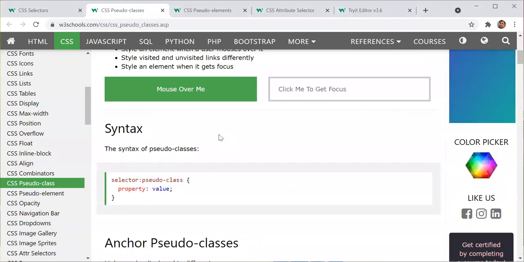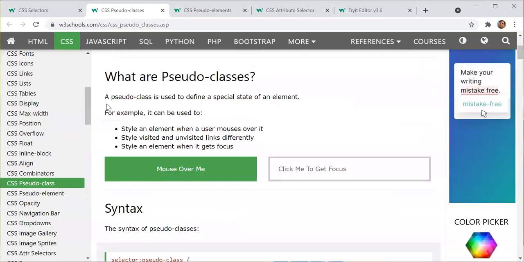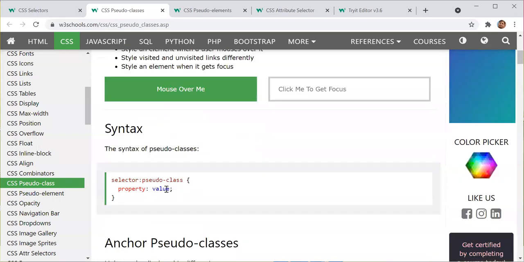So next we have pseudo-classes. Let's see what has happened here. They are saying that a pseudo-class is used to define a special state of an element. This can be used to style an element whenever the user does any action, like hovering, and at that time I want to make some changes. We need to write a selector here, maybe a hash, maybe an id, maybe a class, then pseudo-classes.